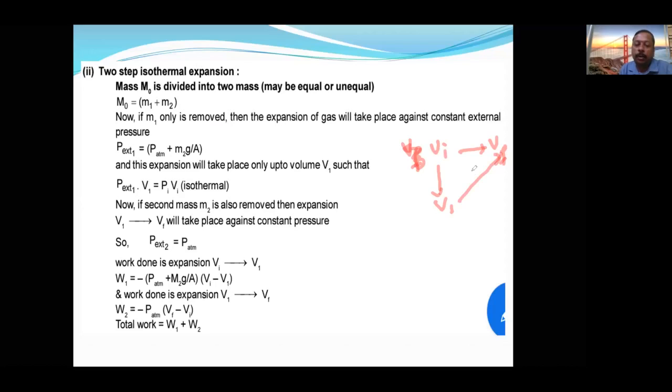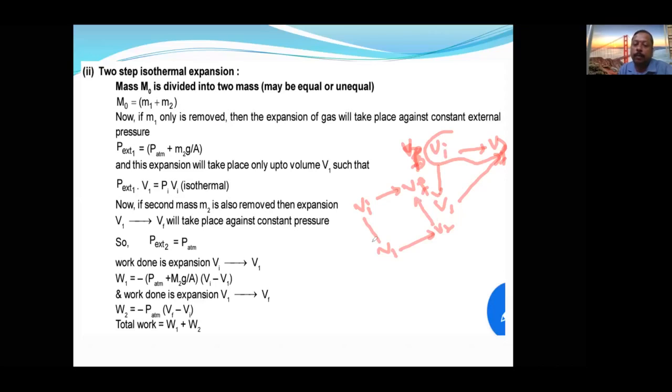Two irreversible processes combined together is called a two-step isothermal process. Let us take VI and V final. If you go directly, it is an irreversible process. If you go slowly, it is a reversible process. If we go through V1, it is a one-step process. If we go to V1, then V2, then VF,